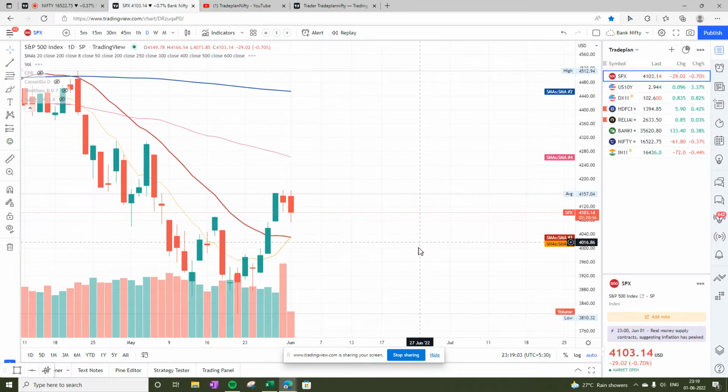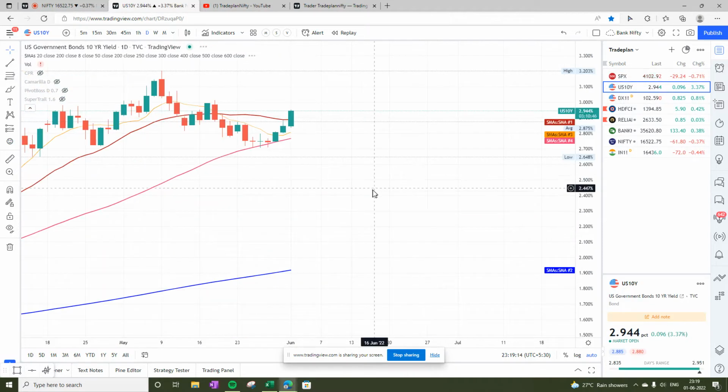When we look into S&P 500, we see that S&P 500 is still above 20 and 8 bar moving average, but showing sign of weakness. So it is still in uptrend. But US government 10 year bond yield has started becoming stronger, and today it crossed 20 bar moving average, which is definitely not a good sign for all the equity market.